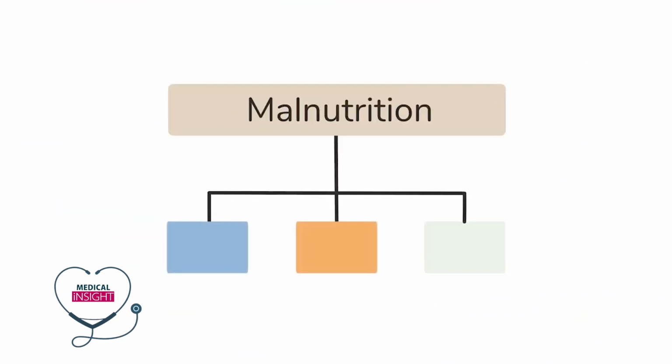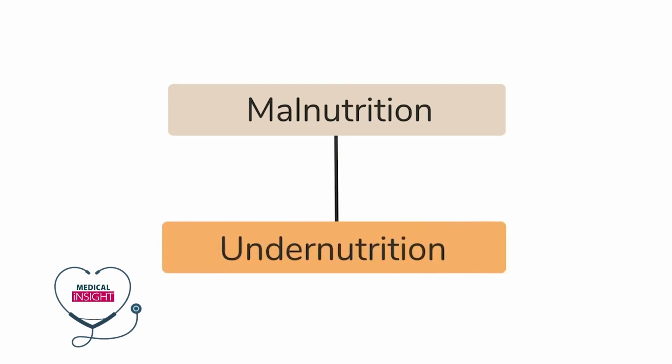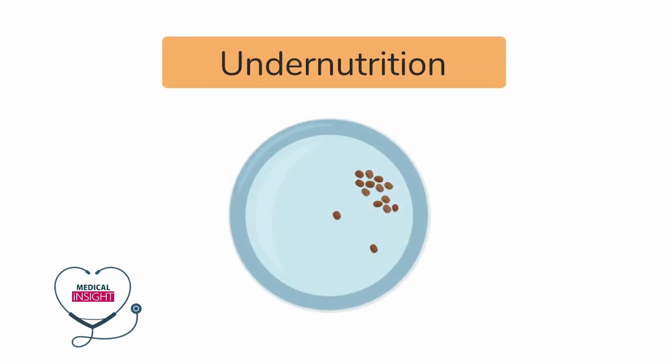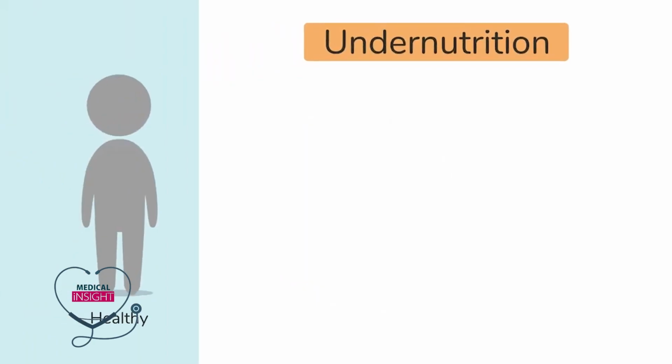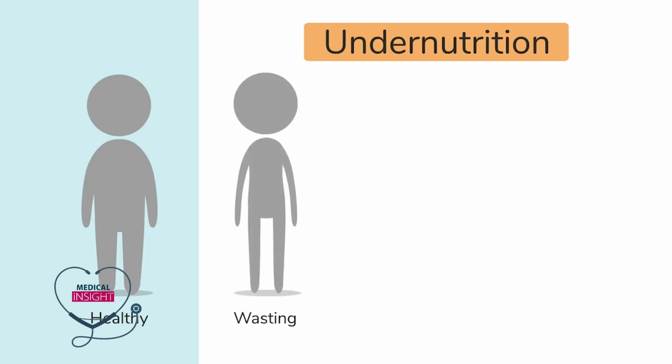There are different types of malnutrition, but this module will focus on undernutrition. This is when a child does not get enough nutrients to grow and develop properly. The child can be affected in several ways. First, undernutrition for a short time can cause wasting, which is a low weight for height. They will appear thin.